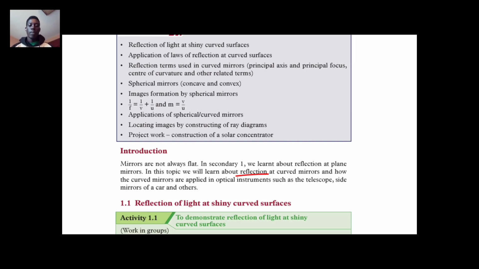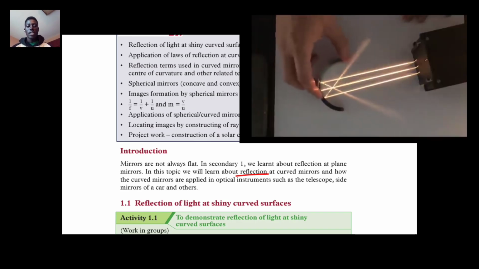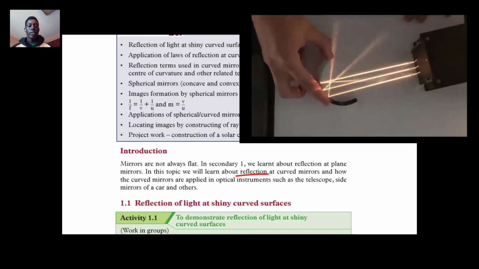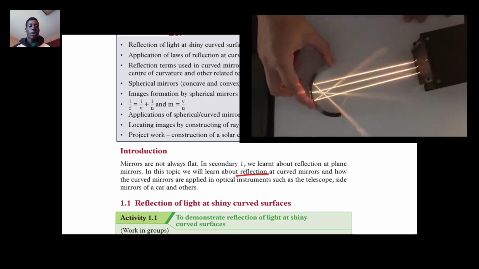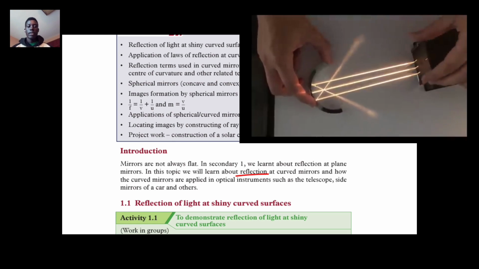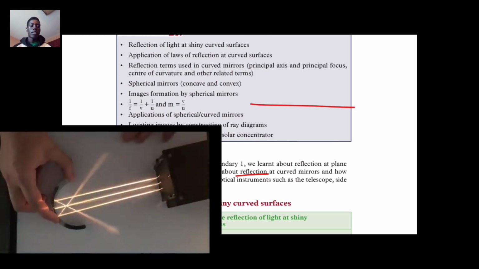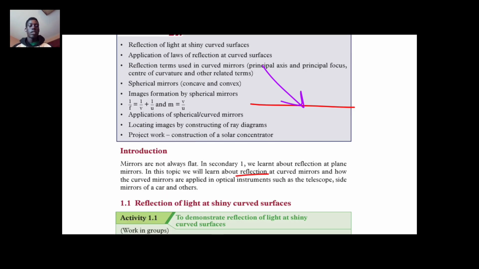What is reflection? We already learned in secondary one that reflection is the bouncing off of light rays. Assuming this is the surface, there is an incident ray on the reflecting surface. These rays will be reflected in this direction. This process is known as reflection. Bouncing off of light rays is known as reflection.